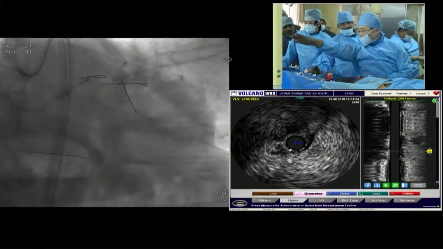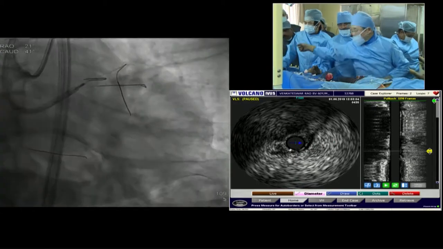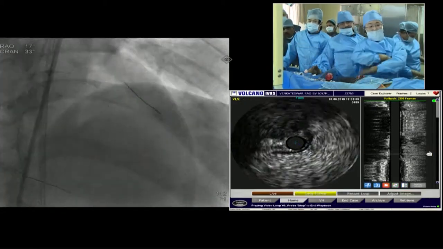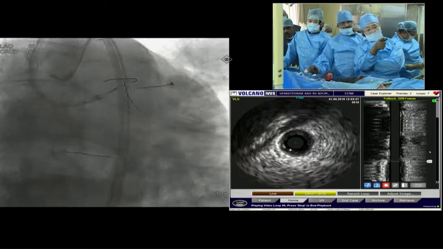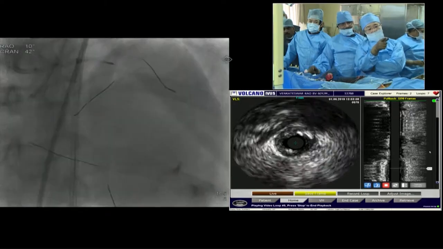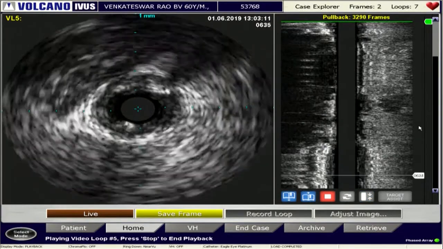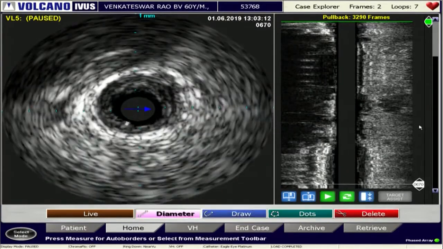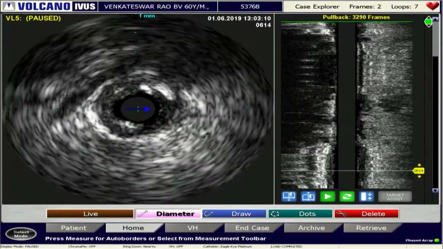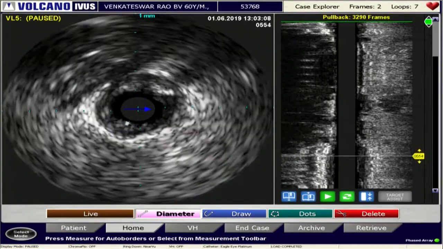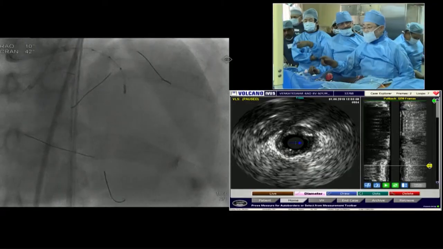IVUS is here. Main screen, IVUS, please. Yeah, we can see. This is the distal. This is the mid part. Yeah, this is some calcification. So this is the mid part of the LAD. Can you see the angio? Angio is this point. We should have the angiographic and IVUS combination, split screen. Okay, good.